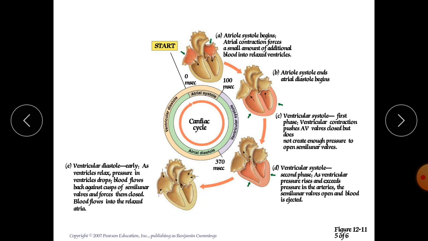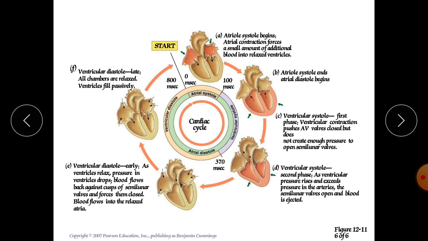And what is stroke volume? Stroke volume is nothing but the amount of blood ejected per beat from your left ventricle toward the aorta. So whatever amount of blood has been ejected from your ventricles is called stroke volume. Stroke volume has its formula: it is equal to end diastolic volume minus end systolic volume of the ventricles. Meaning 130 minus 60 is equal to 70, so 70 ml is your stroke volume. Try to understand.